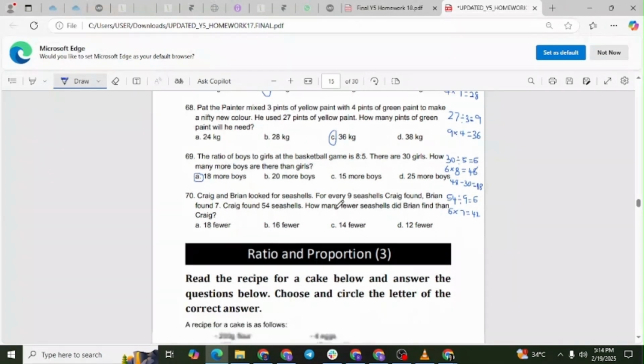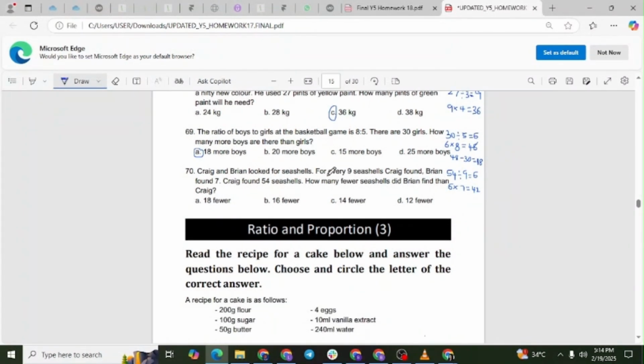Question 70. Craig and Brian looked for seashells. For every 9 seashells Craig found, Brian found 7. Craig found 54 seashells. How many fewer seashells did Brian find than Craig? The correct answer is option D, 12 fewer.